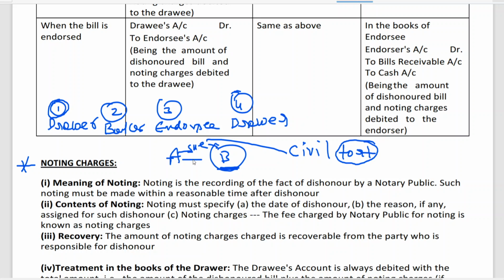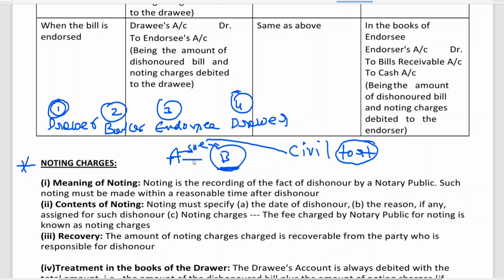When the notary public is going there, B will really have some fear in his mind, because the fact will be recorded by him. So tomorrow B is liable to make a payment. If he is pretending that he doesn't have money, that can be known when you send the notary to him. After sending the notary, if he makes the payment, that's fine.